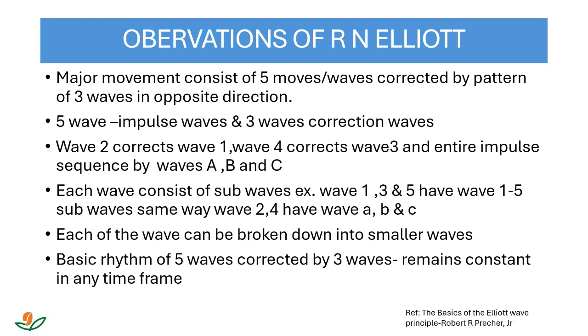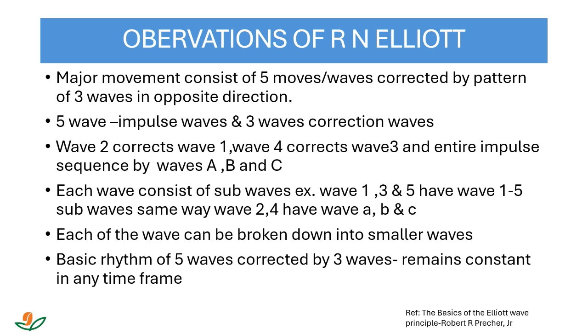Okay, so wave two corrects wave one. Okay, and wave four corrects wave three. And the entire impulse sequence, 1 to 5, will be corrected by correction waves A, B, C. Okay, corrections means checking its movement. Okay, so each wave consists of sub waves. Example, wave 1, 3 and 5, which we consider impulse waves, have 1 to 5 sub waves. Okay, 1, 2, 3, 4, 5.